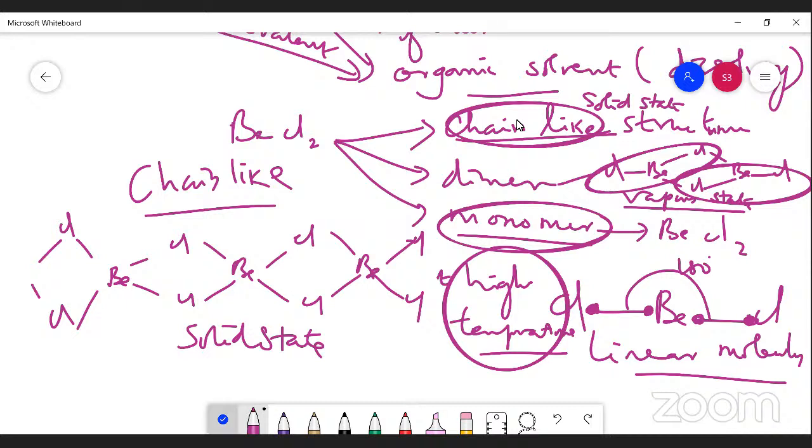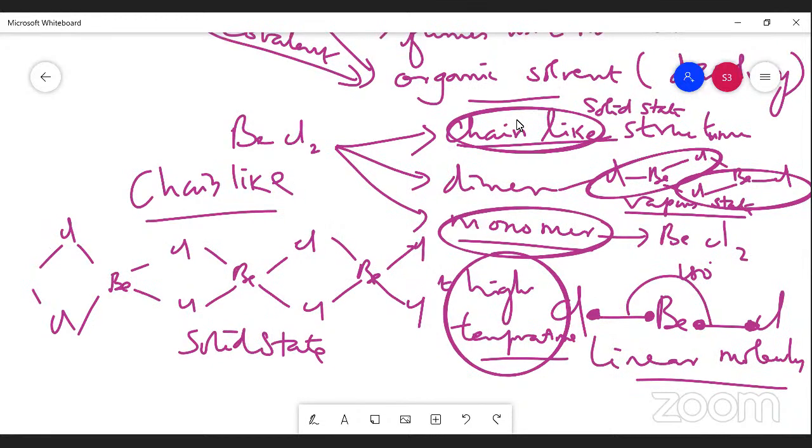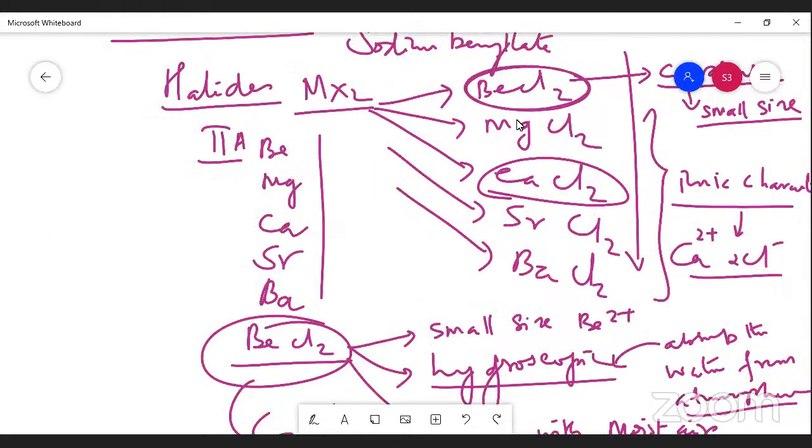Next, we are going to study the characteristic properties of all these compounds, all the halides. The beryllium halide is hygroscopic in nature, but all the other compounds are in hydrated form. How much water can they absorb?